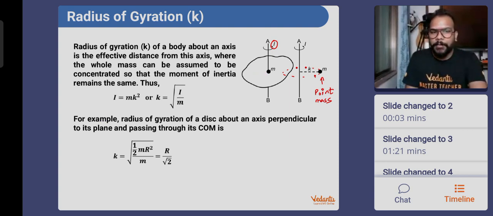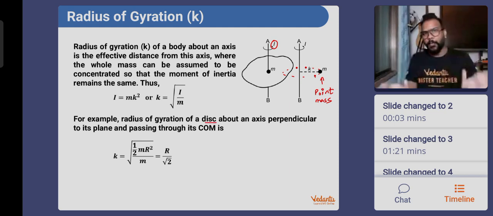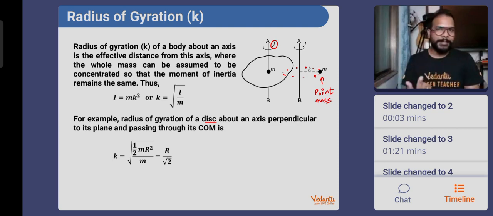Like they have given you the example for finding the radius of gyration of a disk whose moment of inertia is half MR square. How do you get the radius of gyration? You get the value as R by root 2. That means if I have a disk which is rotating about its own axis, getting the moment of inertia half MR square.